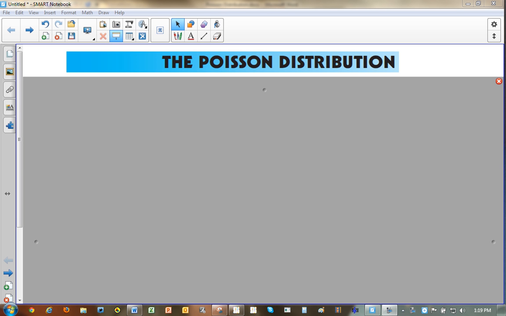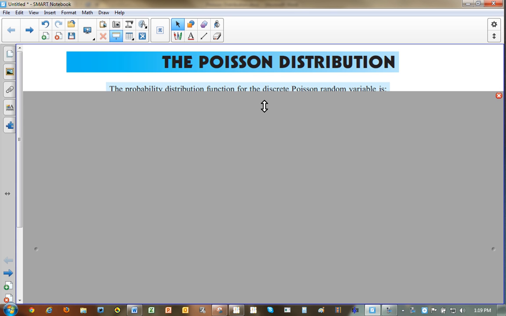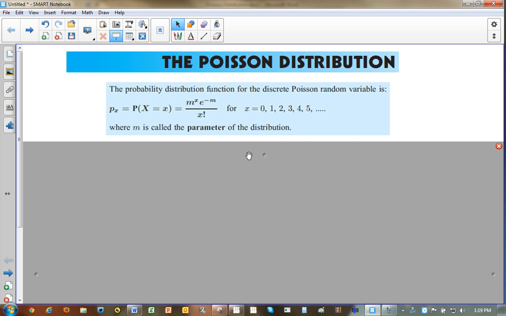All right, we are on the last section of chapter 28. We are talking about the Poisson distribution, named after the guy who discovered it. So let's talk about this for a second. There's the formula for it. The probability that your random variable x takes on a specific value, little x, is m to the x times e to the negative m over x factorial.